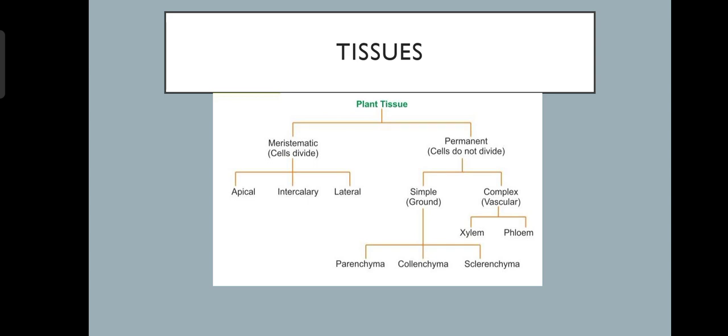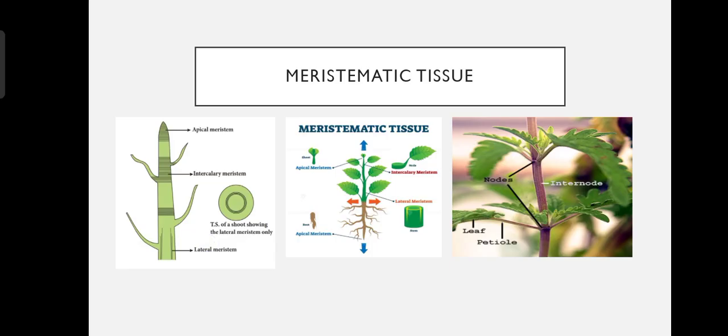They have thin cellulose walls, dense cytoplasm and prominent nuclei. Vacuoles are almost absent in such type of cells. Here you can see the picture of meristematic tissue.